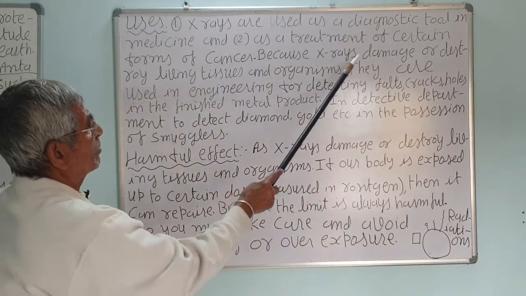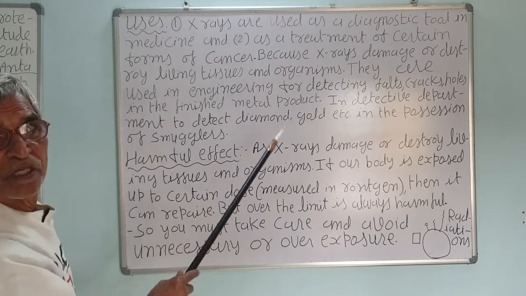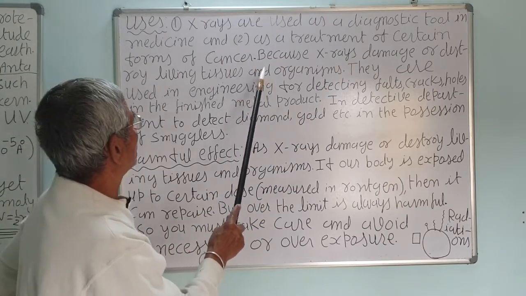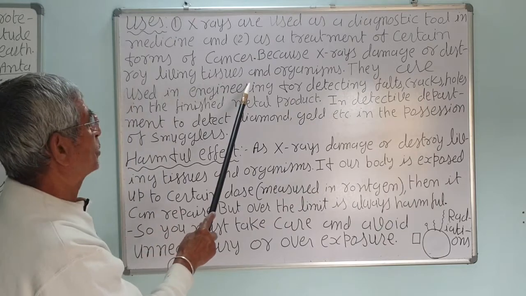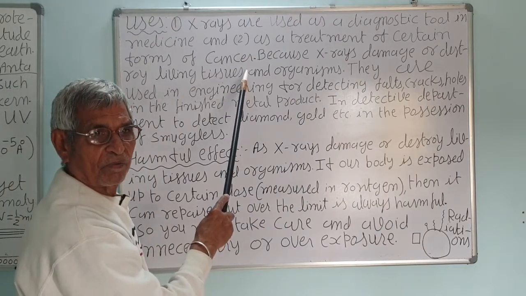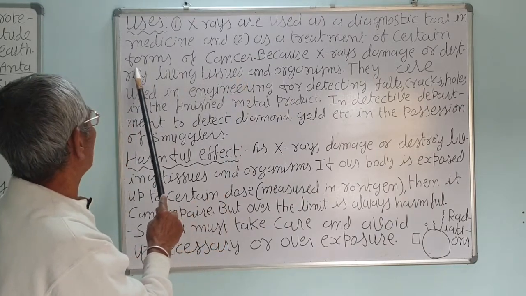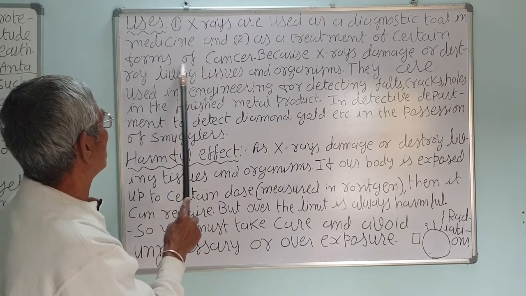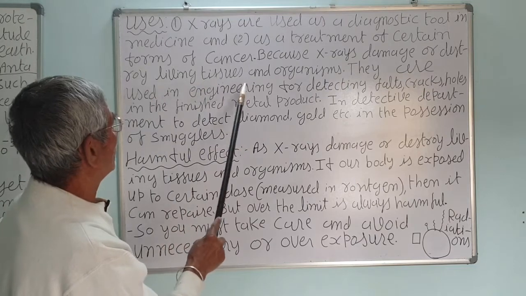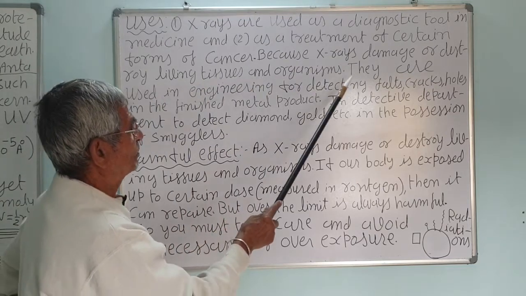And it is used in the treatment of certain forms of cancer also, because X-rays damage or destroy living tissues. It has a lot of energy, very powerful, penetrating power is more, energy is more, so they can damage or destroy the living tissues and organisms.